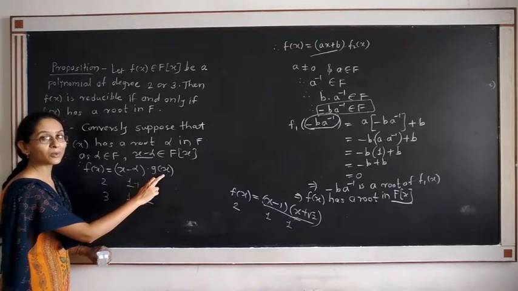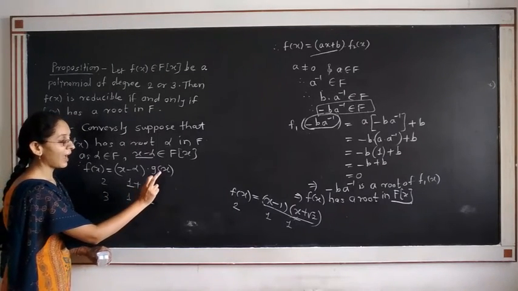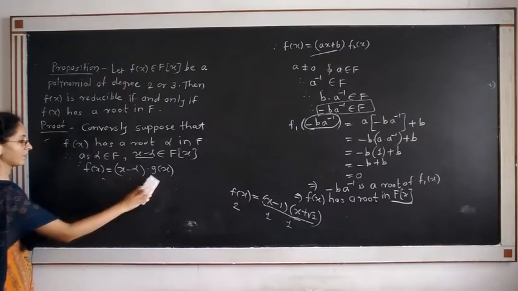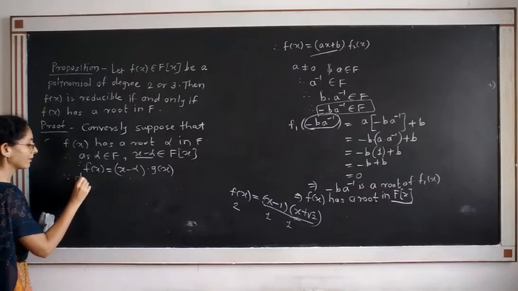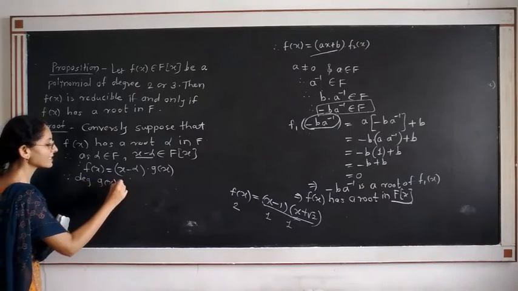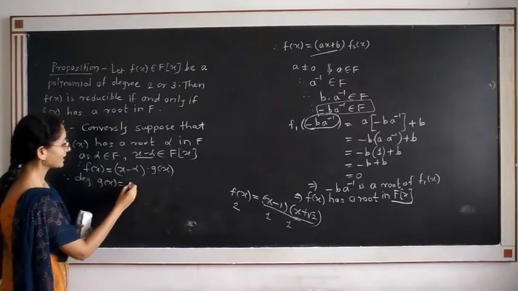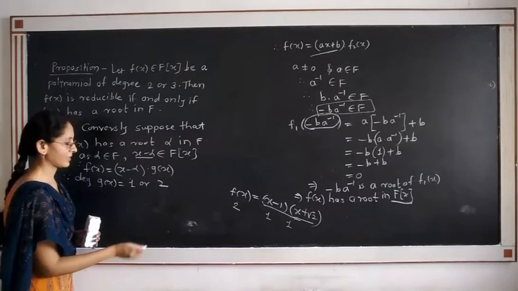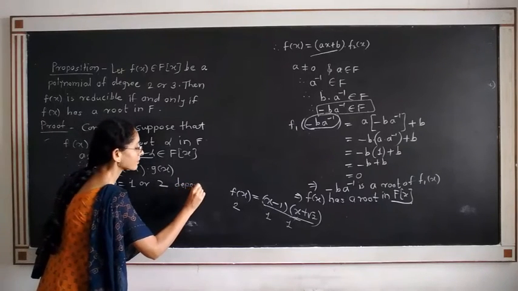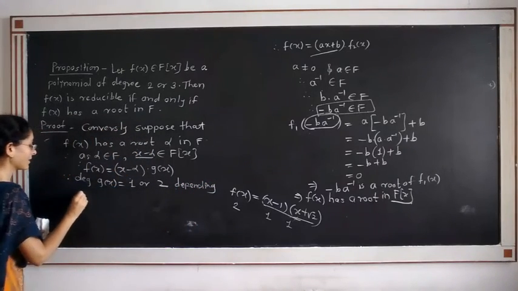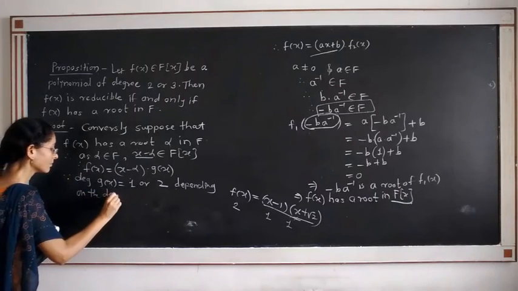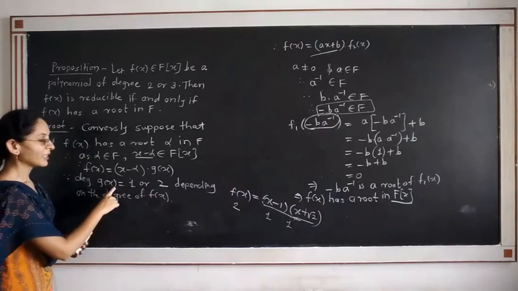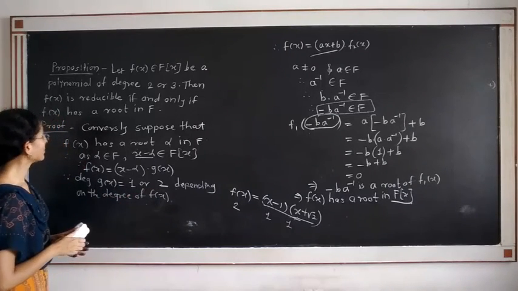Therefore, g(x) is a non-constant polynomial, because either g(x) has degree 1 or degree 2, depending on the degree of f(x). This means g(x) is a non-constant polynomial.